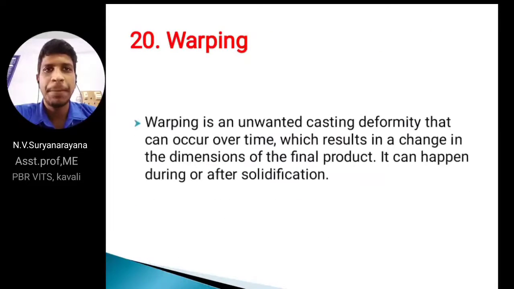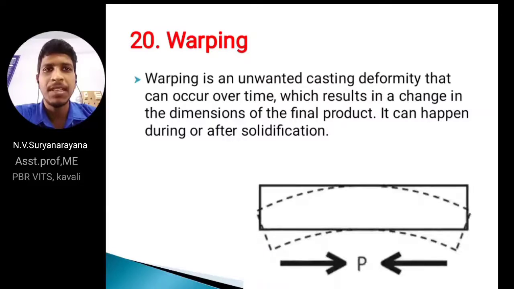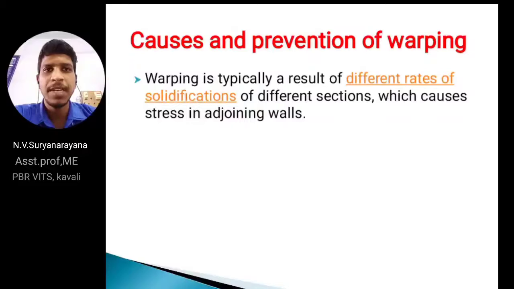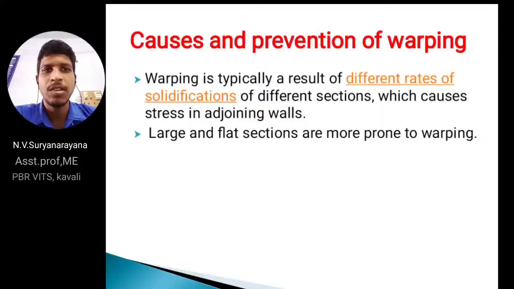Next, warping. Warping, that means dimensional change, is an unwanted casting deformity that can occur over time, which results in changes in the dimensions of the final part. That is about warping. Warping is typically a result of different rates of solidification. By changing the cooling time and solidification rates, we can solve this type of defect.